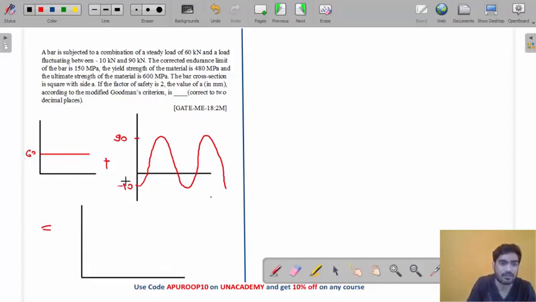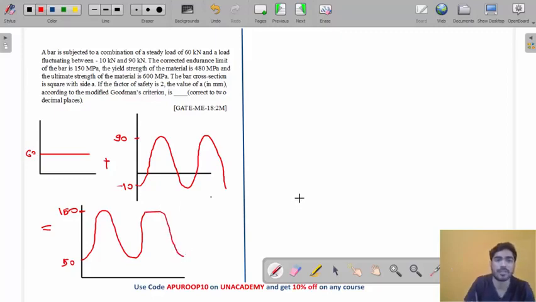60 minus 10. What will be the minimum load? 60 minus 10 means 50. So the minimum load will become 50, and 60 plus 90, what will be the maximum load? 150. So now your load will be fluctuating from 50 to 150, my friend. Do you understand what we did?